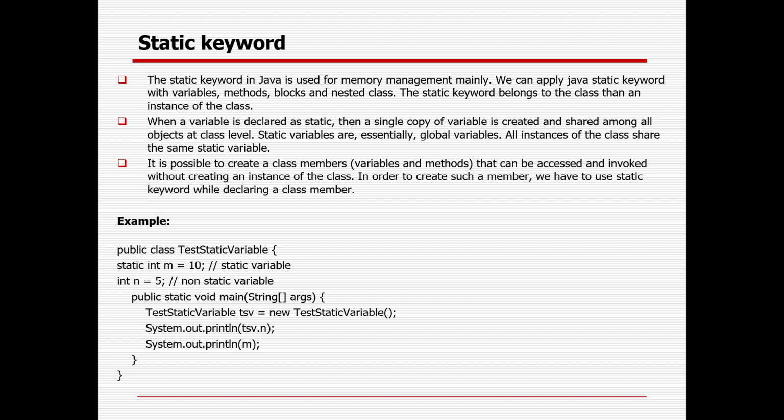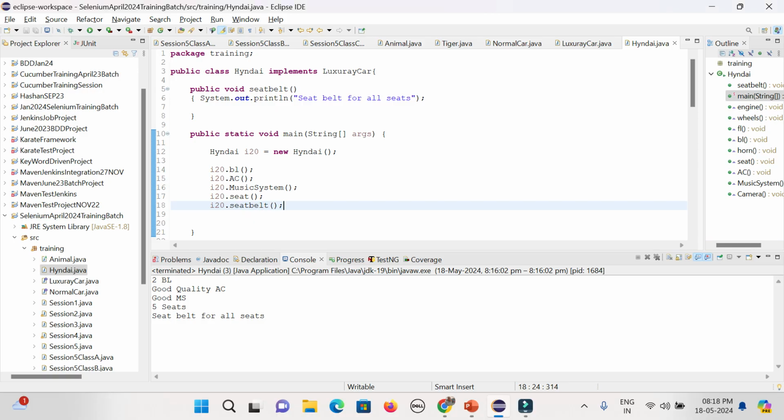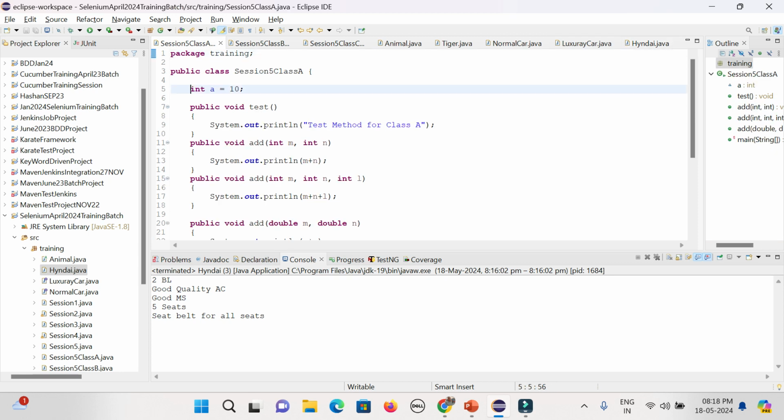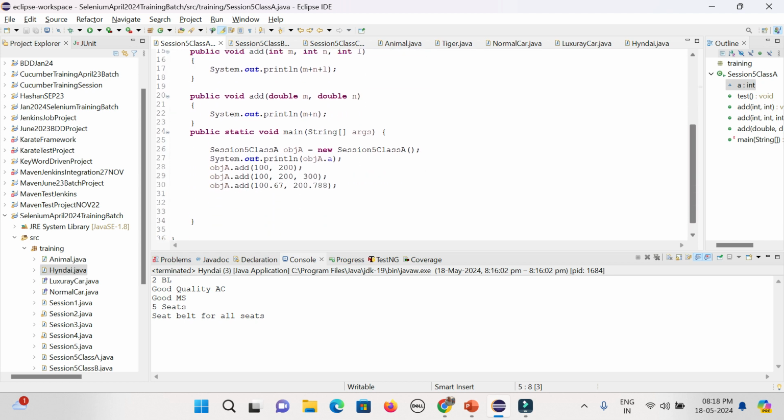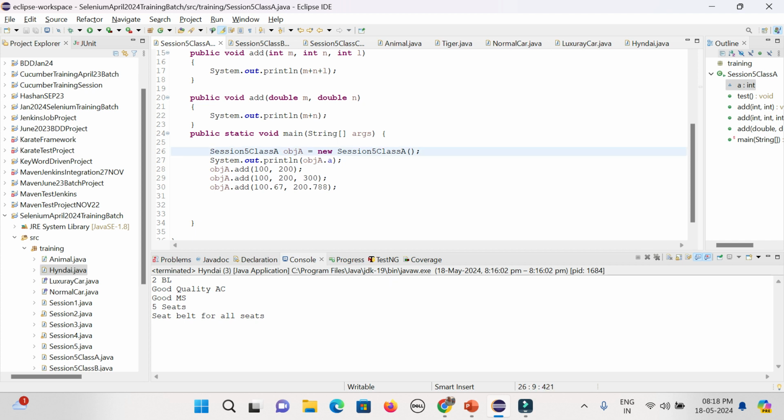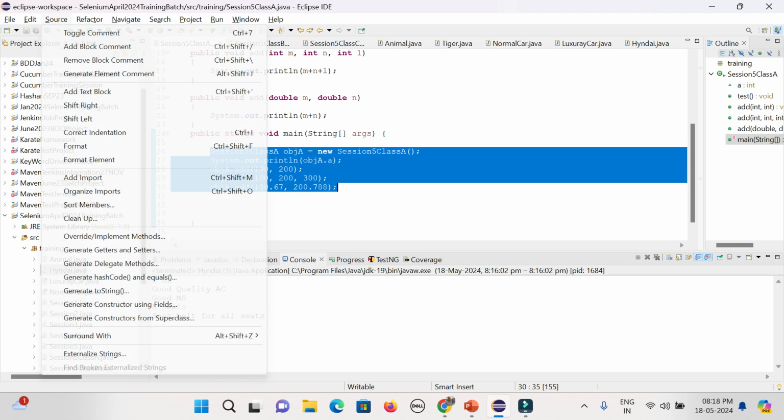But in case you are not defining something as static, it will not be accessible until you create the object or instance. That is the way I define the static variable. Similarly, you can see it with the class method also. Until you create the object or instance, you cannot call or use it.